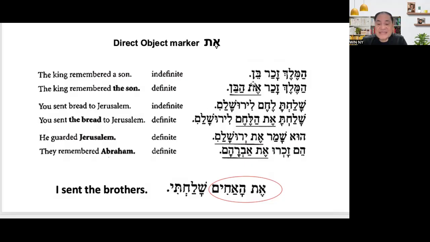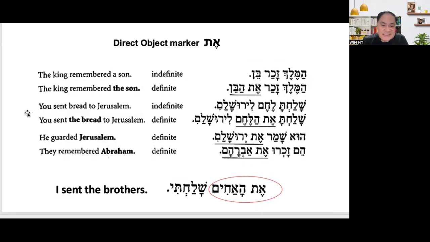But look at the first sentence: Hamelech is definite, so it represents the subject, and ben is the object.